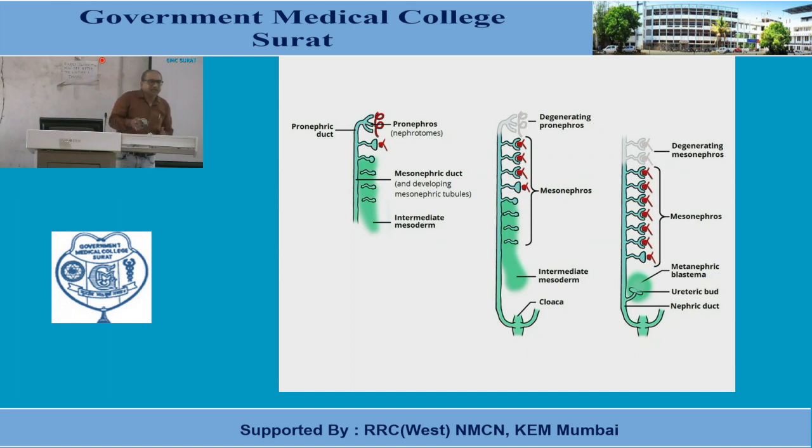Now this duct is known as the mesonephric duct. So this is the structure of the mesonephric kidney: the mesonephric tubules and the mesonephric duct which drains these excretory products. And ultimately, what's the opening that I explained for the pronephric duct? That in the primitive urogenital sinus, in the lower part.